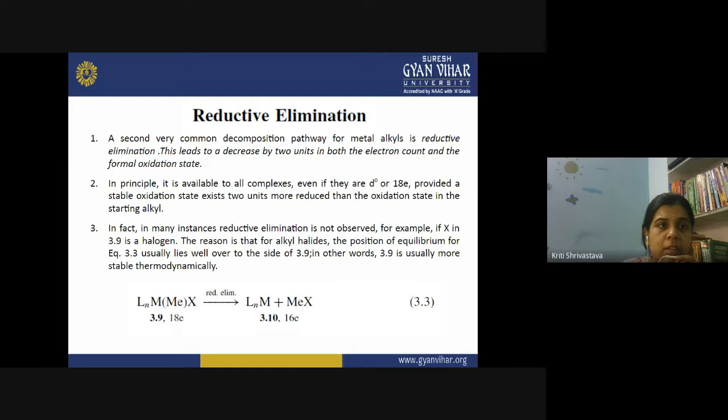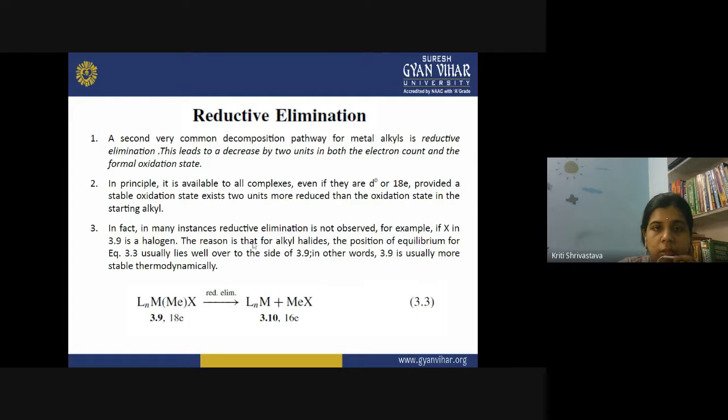The metal should have a stable oxidation state even when we decrease it by 2. So this is possible generally in the case of transition metals. It is not possible in the case of main group elements because main group metals generally do not have variable oxidation states.